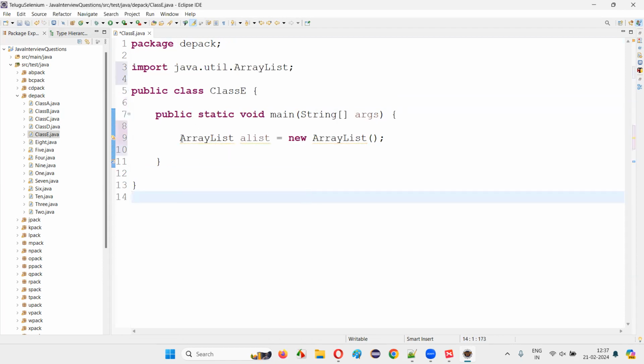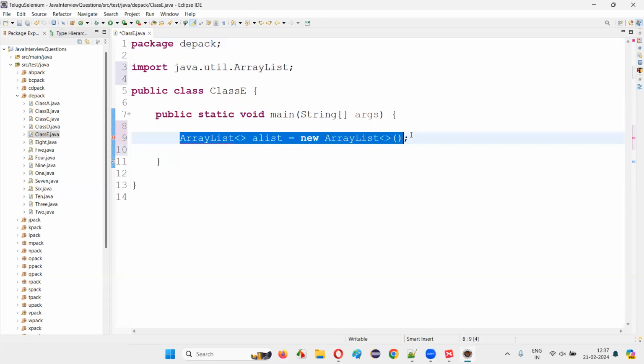After that, you'll get a warning message here. Why? Because when you're creating an object for the array list, you have to specify what type of objects you want to store in it. For that, you have to provide the less than and greater than symbols beside ArrayList so that the warning message goes away. Inside these symbols, we have to specify which type of objects we want to store in this array list. For example, if I want to store integers, I have to provide the Integer wrapper class name.